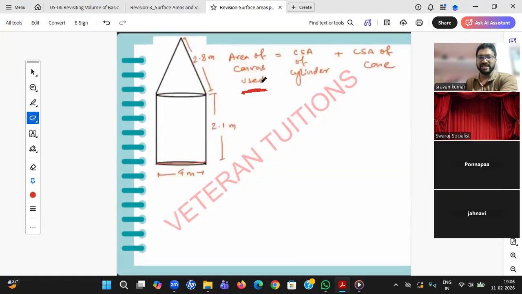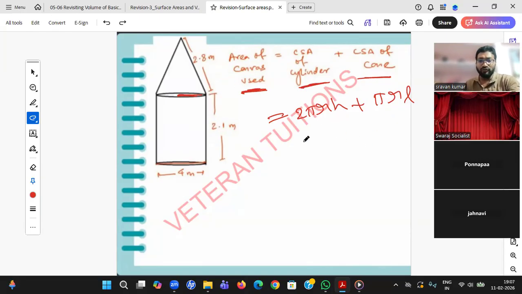You should write like this. Area of canvas required is CSA of a cylinder plus CSA of a cone. And CSA of cylinder, you have a formula 2 pi r h. CSA of a cone, you have a formula pi r l. Everything is given here, student. So for this cone also, the radius is same. This particular cone radius is also this. This particular cylinder radius is also this. So don't get confused, sir, why r is not given.